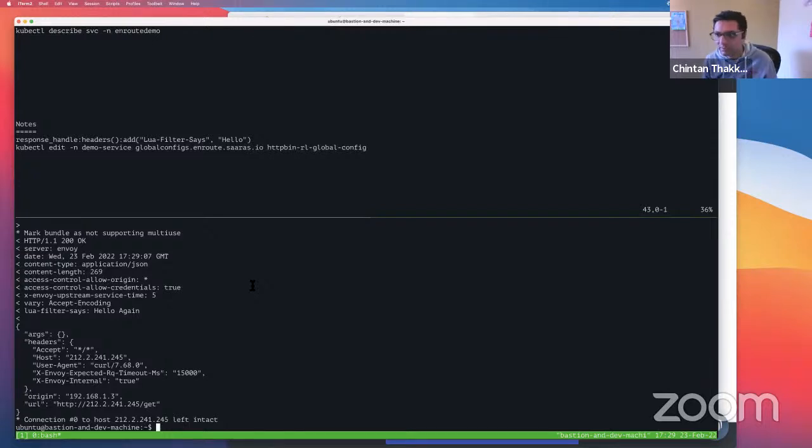Typically this would take weeks of work. Oh, how do I figure out how cert manager works? How do I issue the certificate? How do I install it? How do I verify it? All those steps are compressed into one step. And again, somebody was asking how is EnRoute different? We thought that bringing in simplicity by doing all these integrations is key to running fast with this. So let's start going through that real quick.